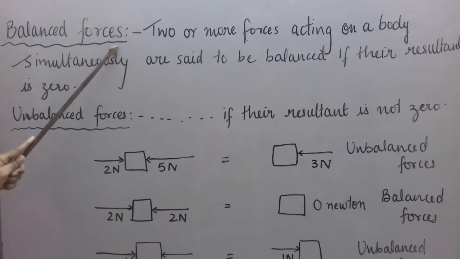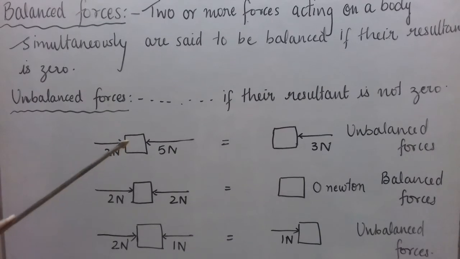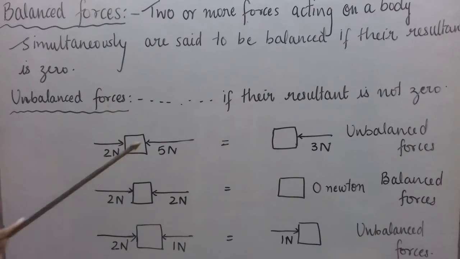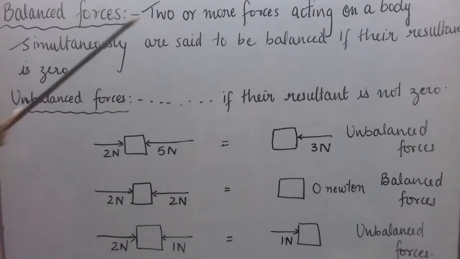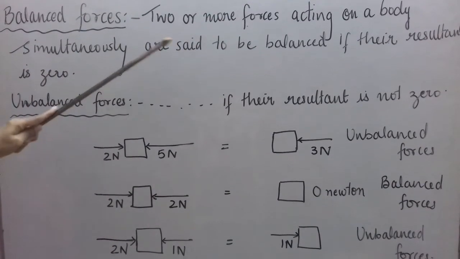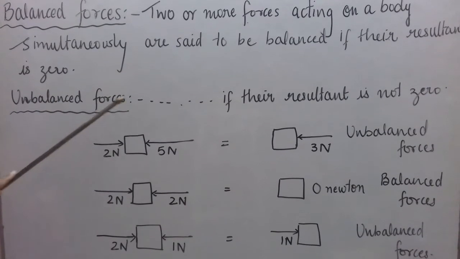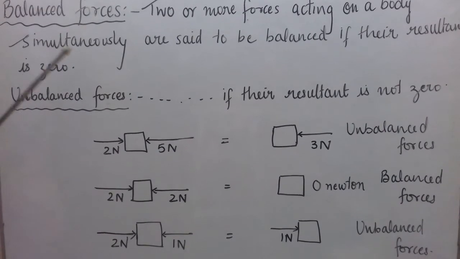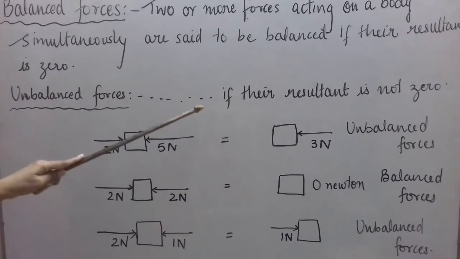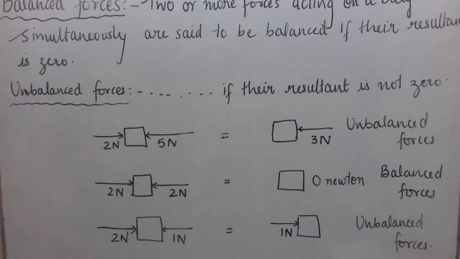So I hope this is clear now. This diagram we have done for two forces. There may be many forces acting on the body, but we will not study that now. So two or more forces acting on a body simultaneously are said to be balanced if their resultant is 0. And unbalanced forces are two or more forces acting on a body simultaneously whose resultant is not 0. I hope this is clear to you.